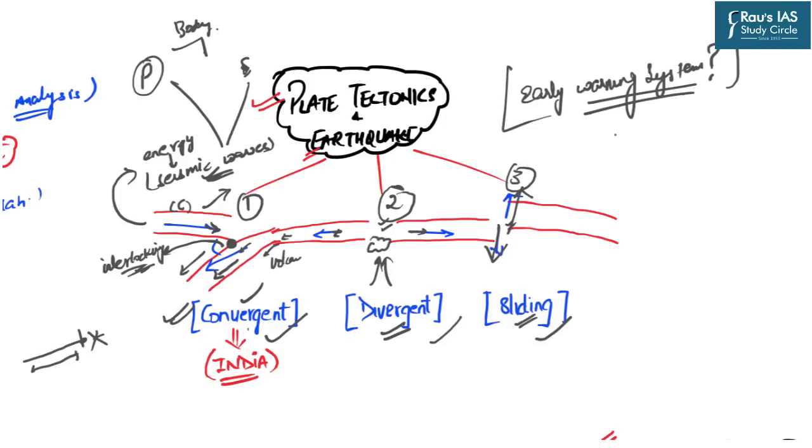We know the forces responsible for earthquakes, we know the most vulnerable regions of the earthquakes, but still we cannot predict the earthquake's exact timing, that when will it strike us. That is why we do not have very efficient early warning system. So now let us understand that why it is so difficult to predict the earthquakes.